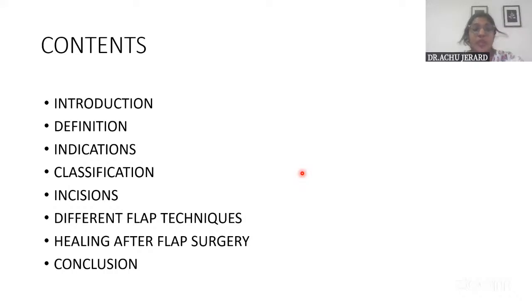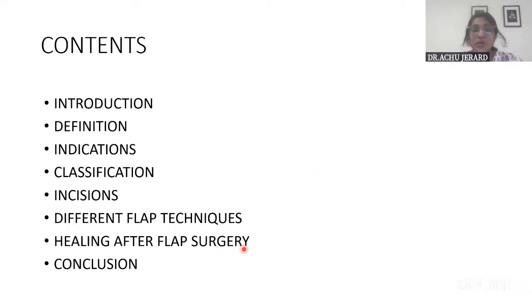Okay, so again, coming on to the contents. When something about a flap is being asked, you have to again start with an introduction and end with a conclusion. Okay, then in between, whatever is being asked in the question should be there. So definition, classification, indications of flap surgery, and then different flap techniques, then healing after flap surgery.